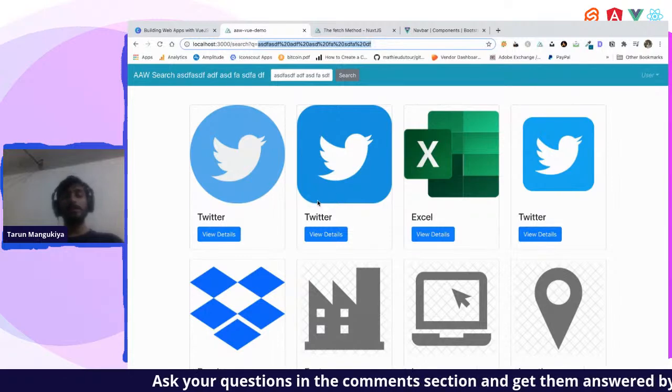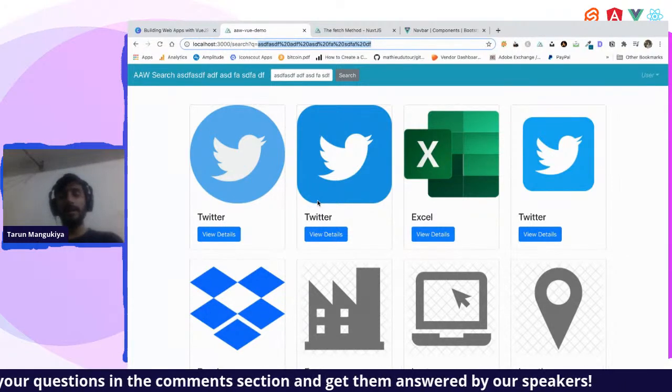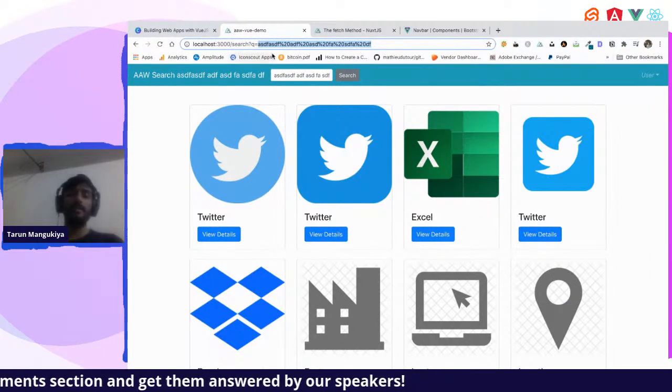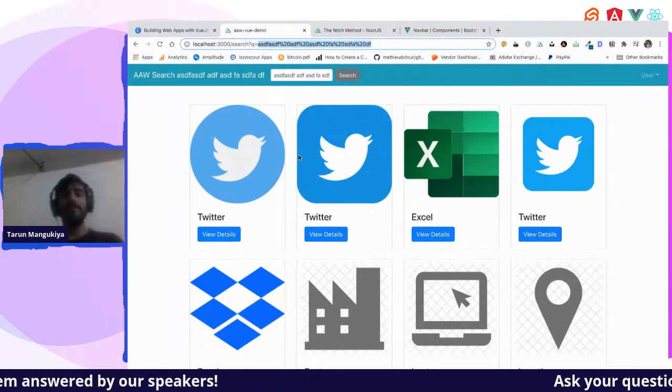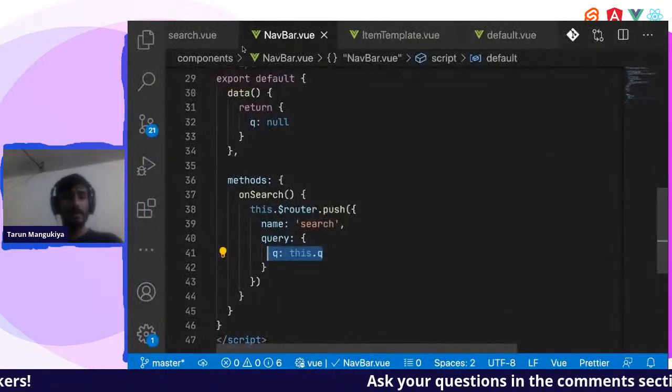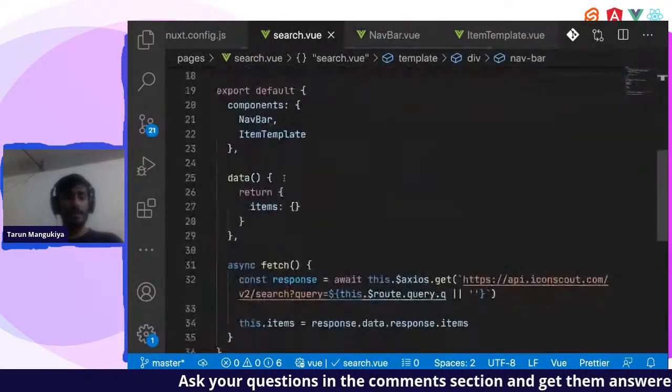Okay, now what I have to do is I have to refresh the data when the URL gets updated, right? So for that we have to watch that variable. Right. So let us go to our search page and watch a variable. Right.